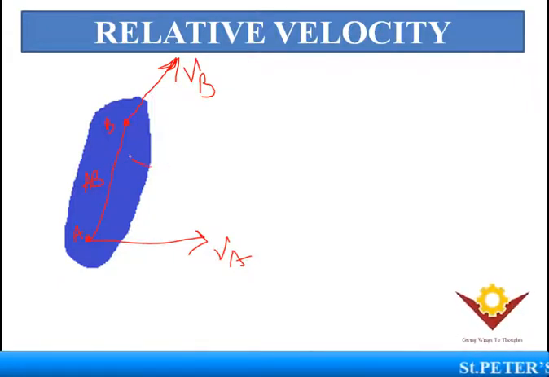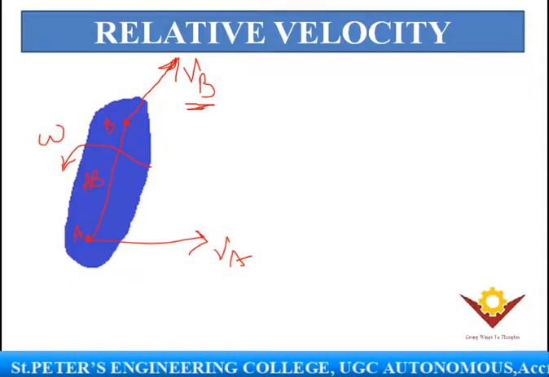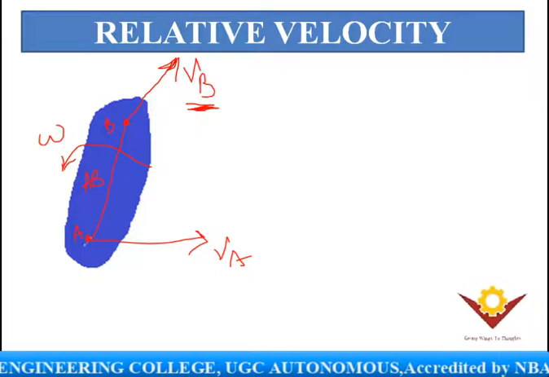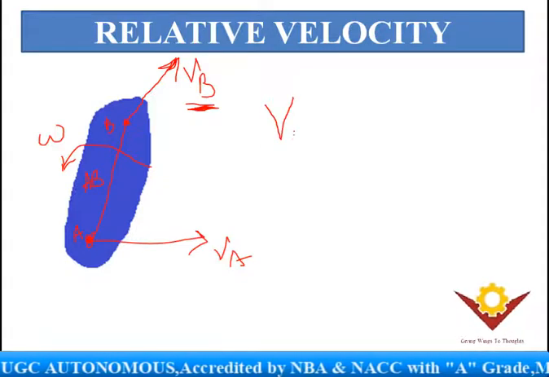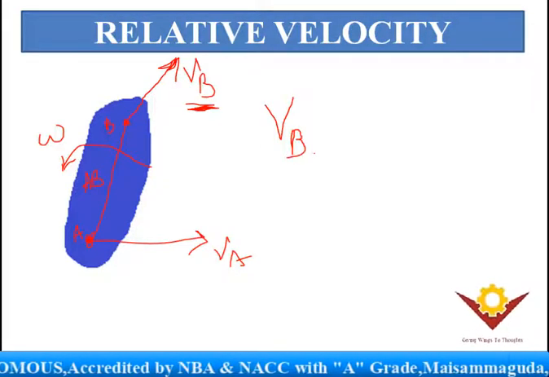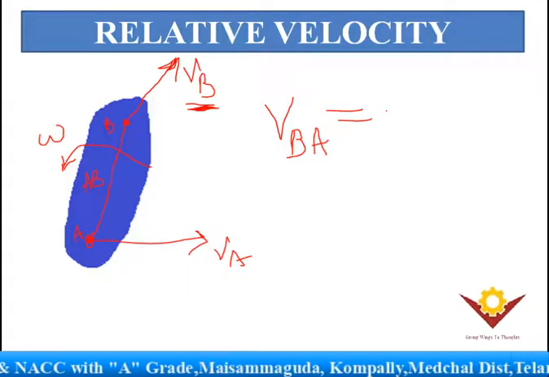If you have the angular velocity, which is omega, now you are able to find the velocity of B with respect to point A. How? The velocity of B with respect to A is equal to omega.